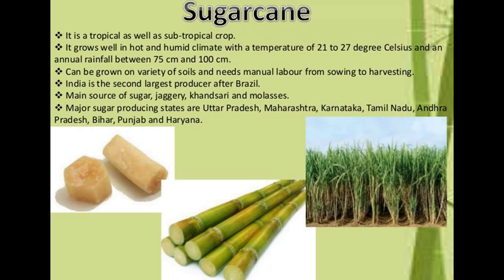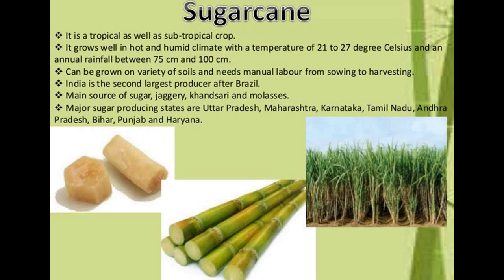Then sugarcane. It is a tropical as well as subtropical crop. It grows well in hot and humid climate with a temperature of 21 to 27 degrees Celsius and an annual rainfall between 75 and 100 centimeters. It can be grown on a variety of soils and needs manual labor from sowing to harvesting.